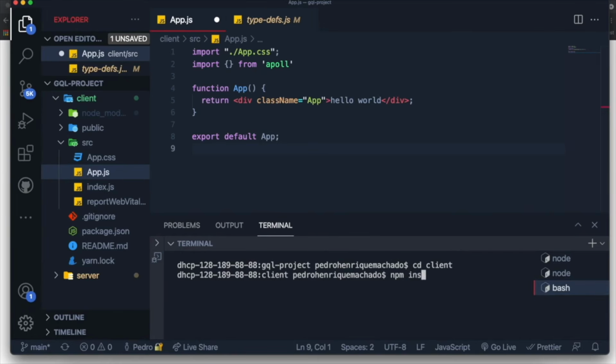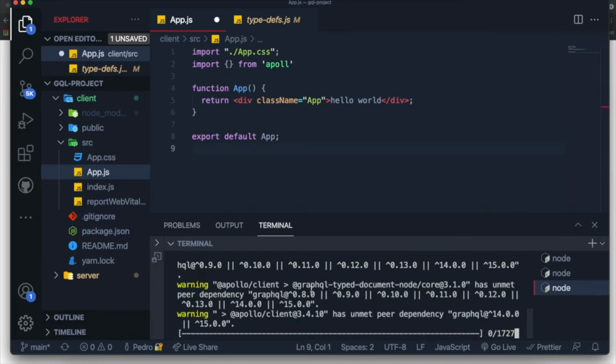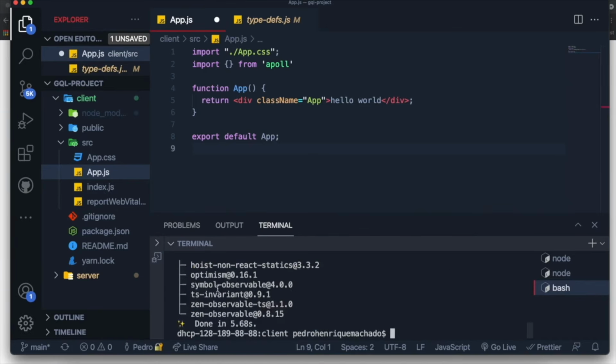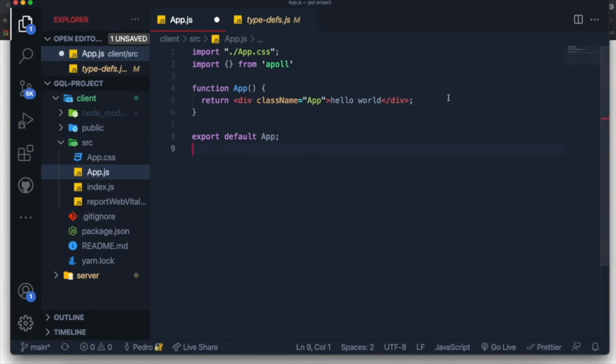So I'm just going to come over here and say npm install, and I want to install the library @apollo/client. And this library over here is the one that is going to control our whole front end and make it work with our GraphQL API. Now, as you can see over here, I pressed enter and it's installing everything, and it seemed like our library just finished installing. So we want to come here at the top and try to import from @apollo/client again, and you can see that it actually autocompletes, which means the package is installed.